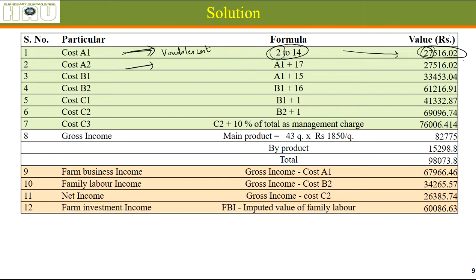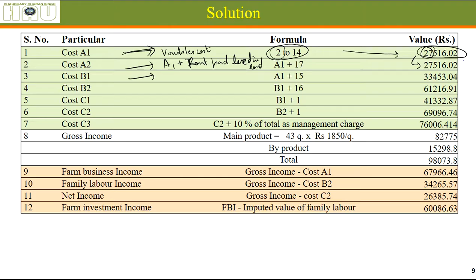Cost A2 includes cost A1 plus rent paid for leased-in land. I just told you that we did not pay any rent for leased-in land, so it is the same.